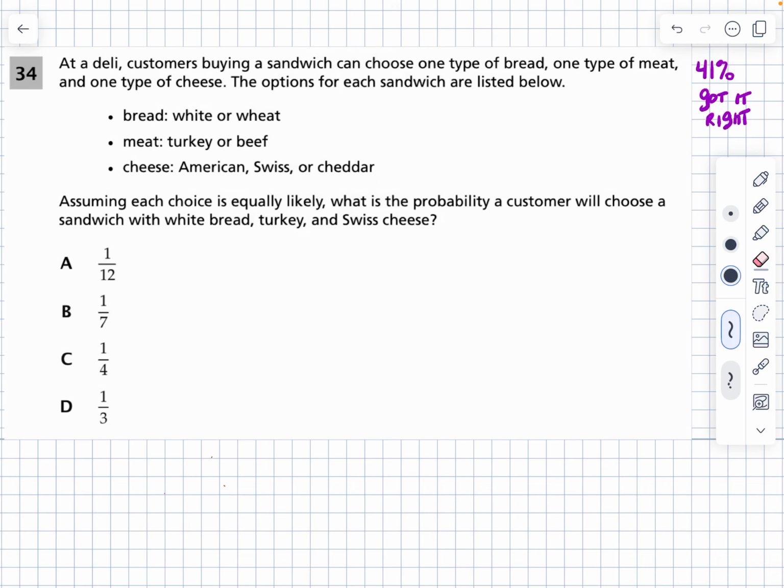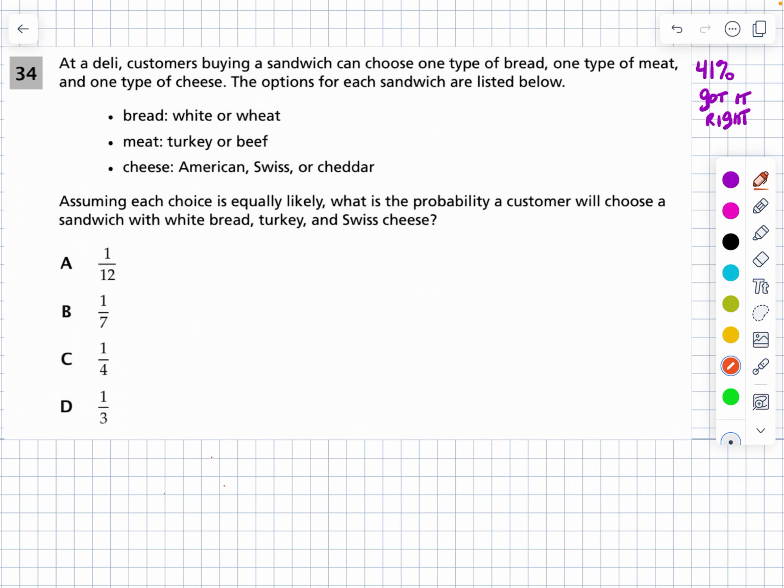Okay, question 34. At a deli, customers buying a sandwich can choose one type of bread, one type of meat, and one type of cheese. The options for each sandwich are listed below. You got bread, white or wheat, meat, turkey or beef, and cheese, American, Swiss, or cheddar. Assuming each choice is equally likely, what's the probability a customer will choose a sandwich with white bread, turkey, and Swiss cheese?